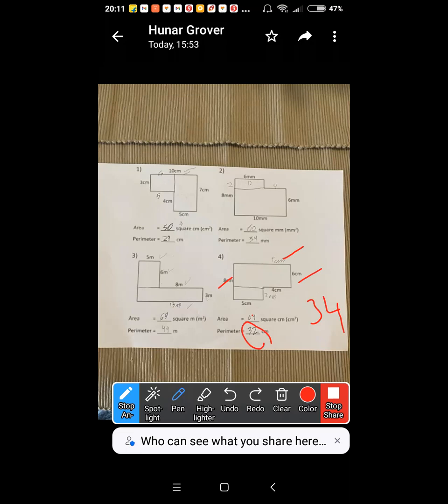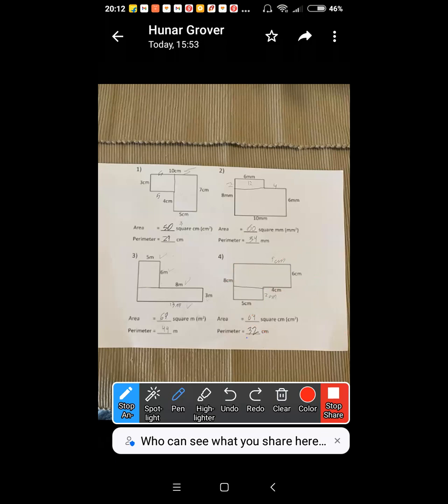Yes, sir. What you are doing, I'll tell you. You're missing one small little thing everywhere. So, you have to cover every small little thing. Everything must be covered. Okay, beta? Okay, sir. Now, let us see about the area.